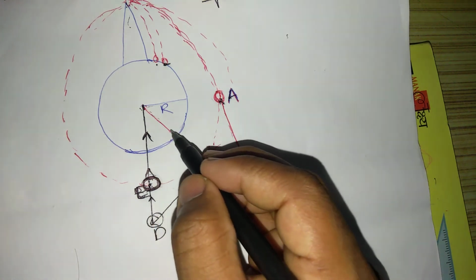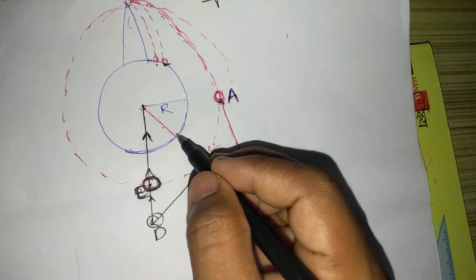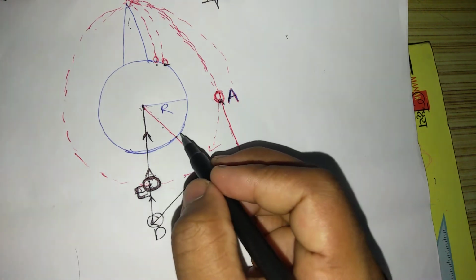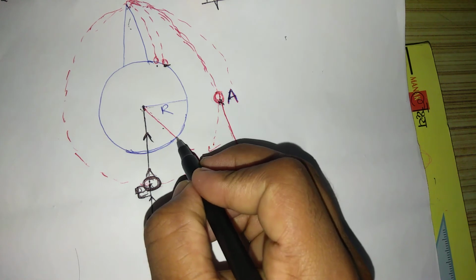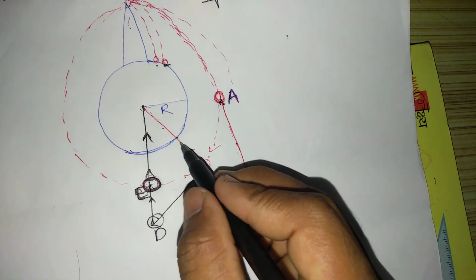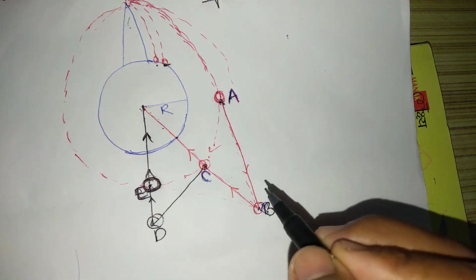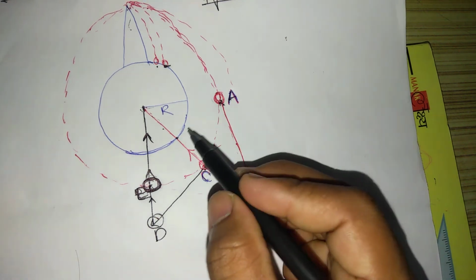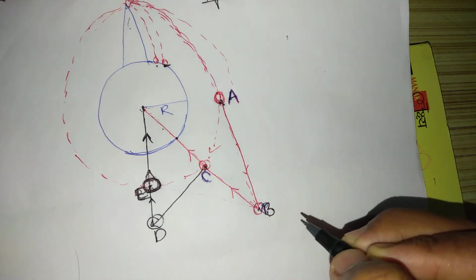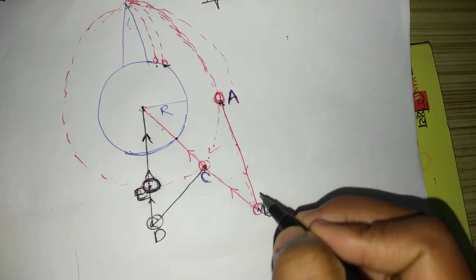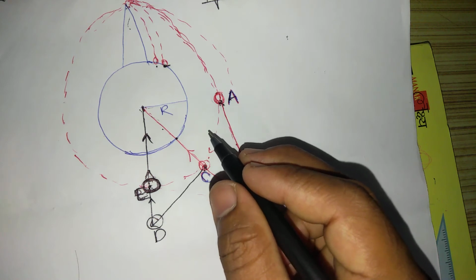When you bring it near the surface from the center of the earth, the value of g goes on increasing, and at the surface of the earth the value of g is maximum and the weight of the object becomes maximum, that is mg. Furthermore, if you bring the object from the surface of the earth to a certain height and to infinity or null point, then first of all the value of g, small g, goes on decreasing, and the weight also goes on decreasing, and at the null point the value of small g becomes 0, so the weight of the object also becomes 0.